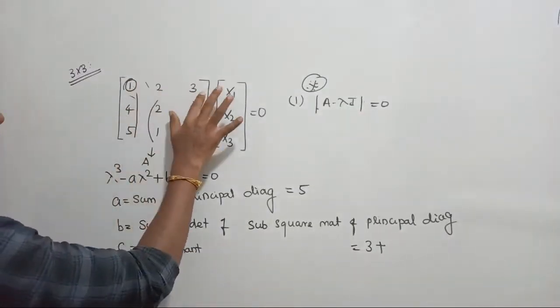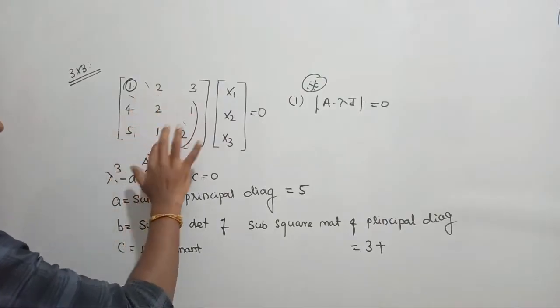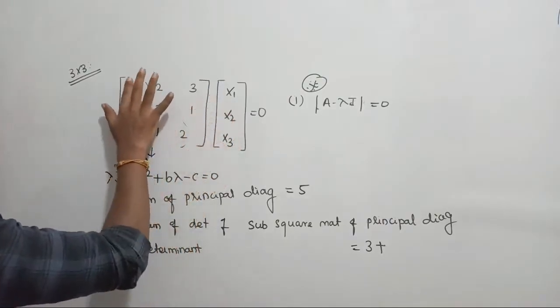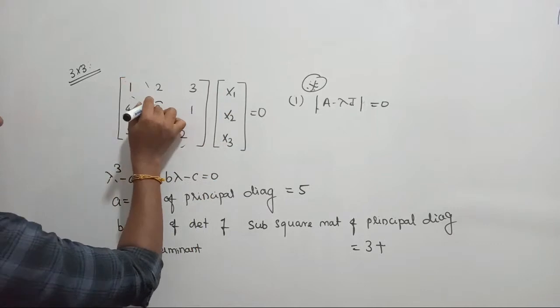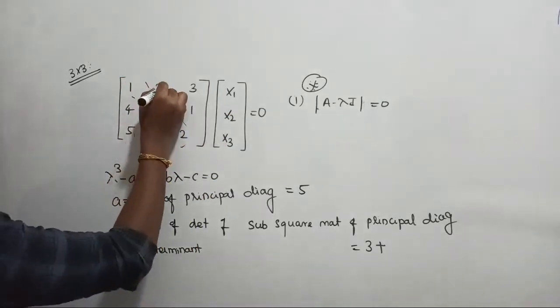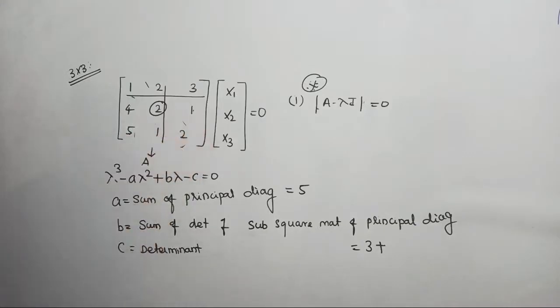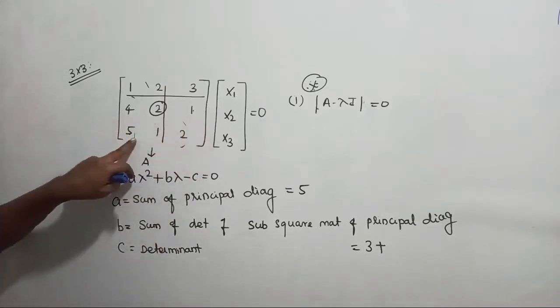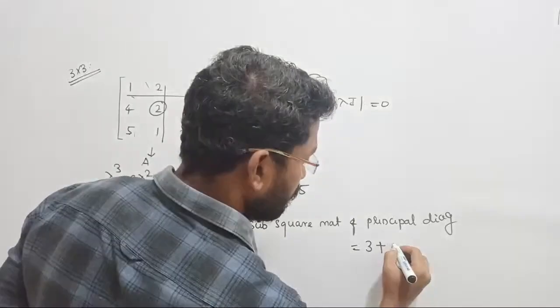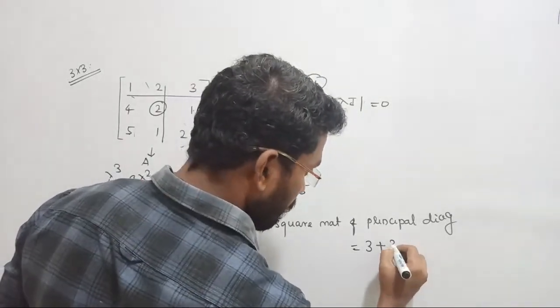In the same way, take the second principal diagonal element. Choose the second diagonal element, this one. Neglect its corresponding row and column. The subsquare matrix is 4 5 1 2. What will you do? 4 into 2 is 8. 8 minus 5 will give you 3.